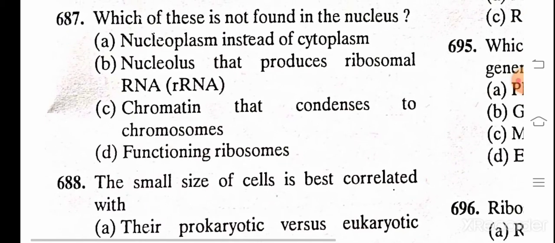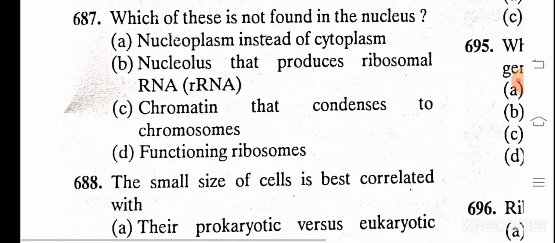Which of these is not found in the nucleus? A. Nucleoplasm instead of cytoplasm, B. Nucleolus that produces ribosomal RNA, C. Chromatin that condenses to the chromosomes, D. Functioning ribosomes. And the correct answer is D. Functioning ribosomes.